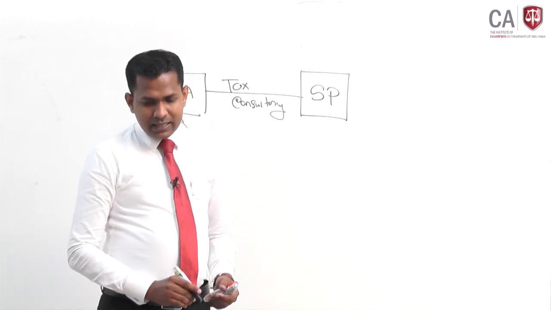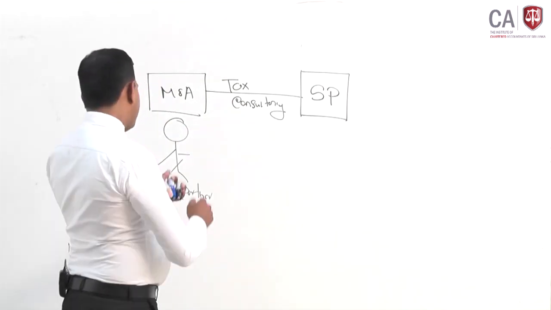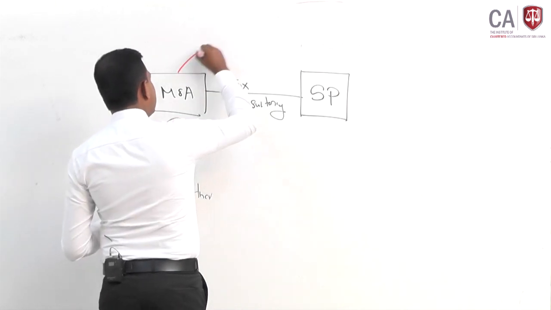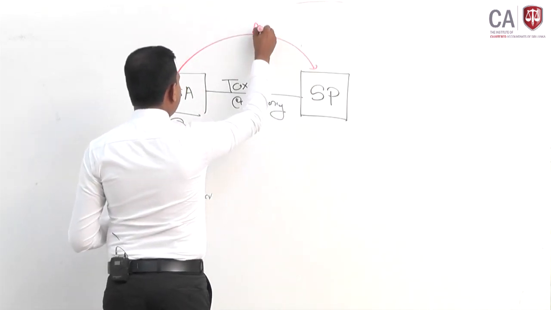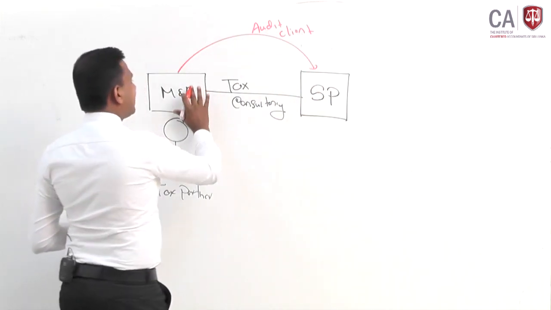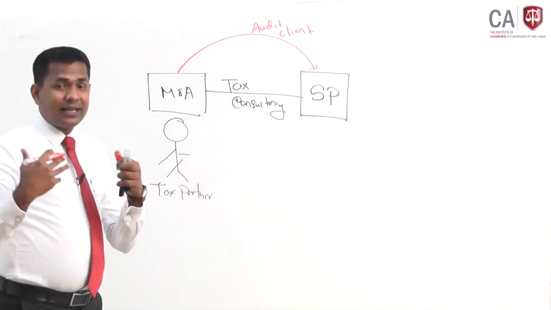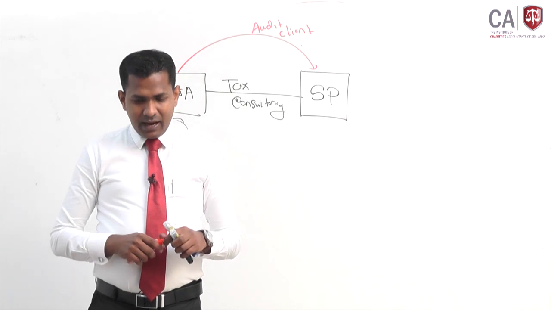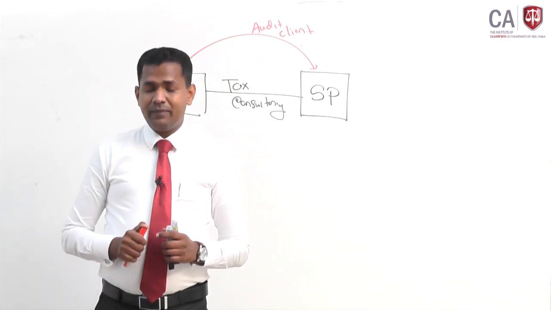So SP is an existing audit client. So at the moment SP is our audit client, but they are now asking about tax consultancy services, while the audit service is also being provided. Hiring a tax consultancy, obtaining the following services.